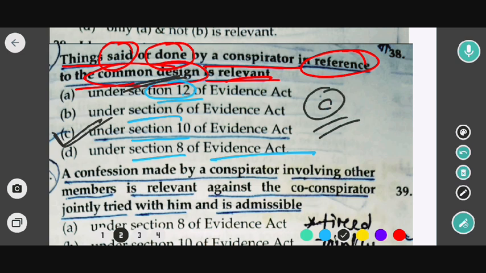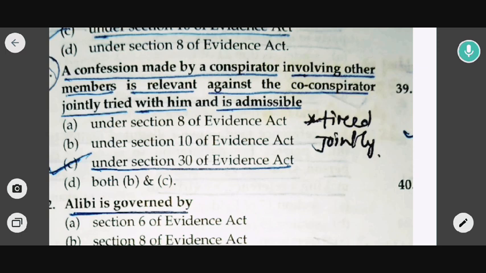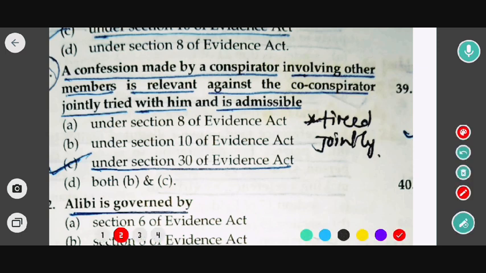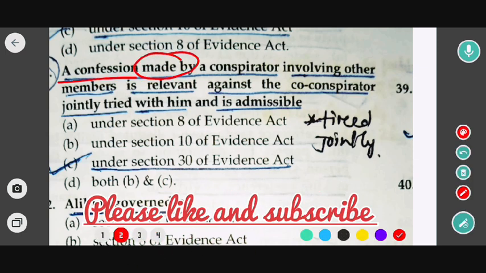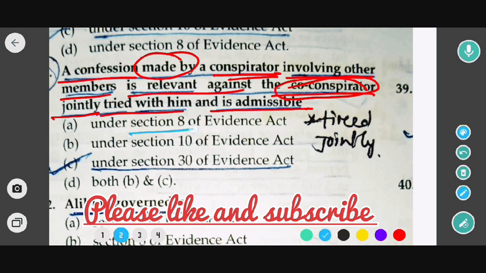Now going to the next question. The next question is: a confession made by a conspirator involving other members is relevant against the co-conspirator jointly tried with him and is admissible. So which of the following options are correct? Under Section 8 of the Indian Evidence Act, under Section 10, under Section 30, and both A and B.